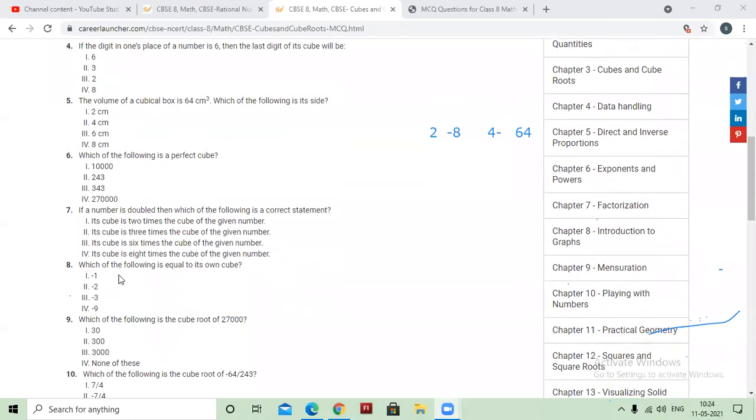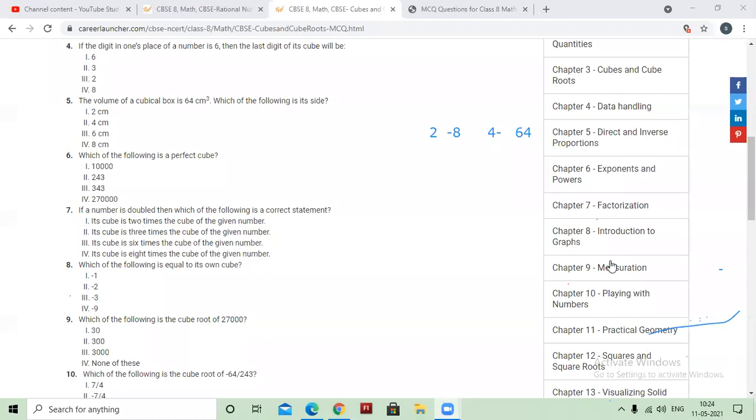Next is, which of the following is equal to its own cube? We have done a similar type of question. Can you tell me the number which is same as its cube? There are two numbers which are exactly the same as their cubes.